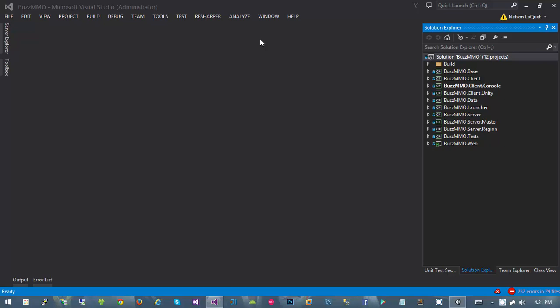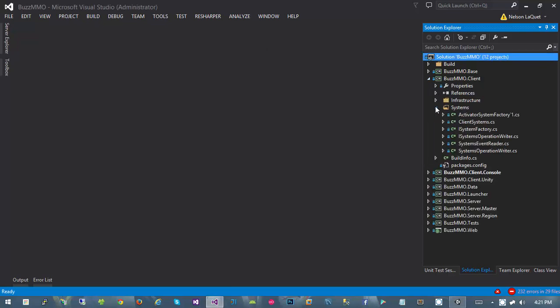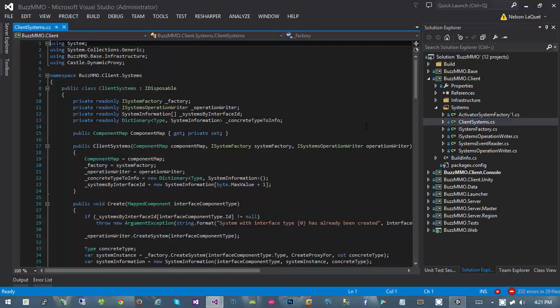Now, this was a problem a couple videos ago. I can't remember how far back it was, but it was a problem. And the way I fixed it was, on the receiving end, I changed the type to be what Photon expects it to be. In that case, an object. So what am I talking about? Inside the Buzz MMO client, inside of the systems namespace, we have the systems class.